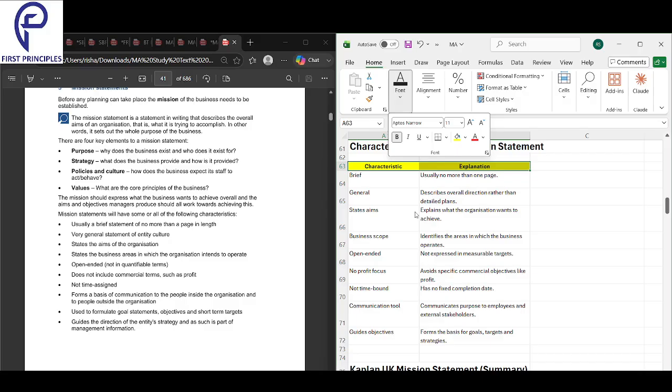Communication tool, it tells the employees and the outsiders what we stand for. It guides the objective. It's the basis for setting goals, targets, and strategy.